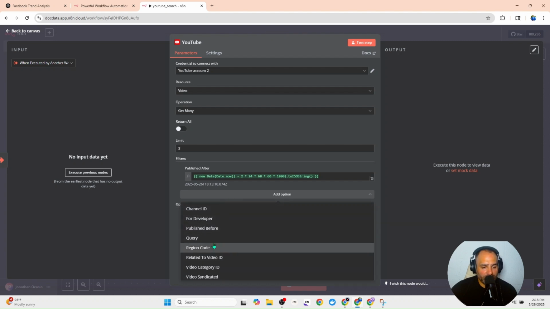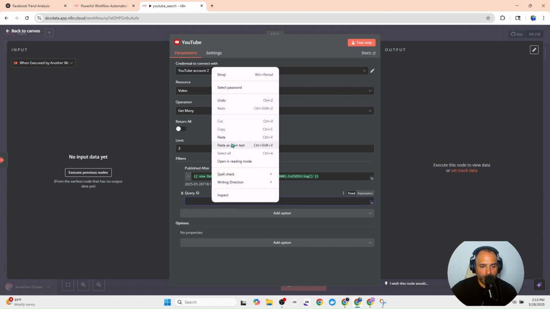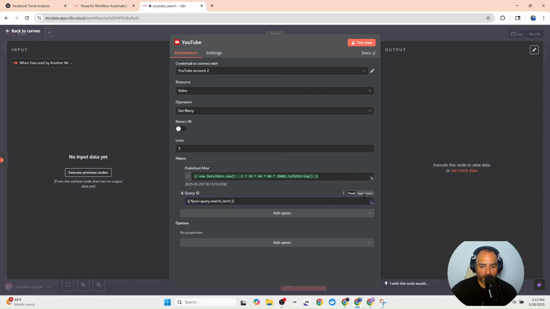Then the next thing I'm going to do is add a query. So this query is going to be here is the query term. And basically this is the term that's passed through from the higher model.